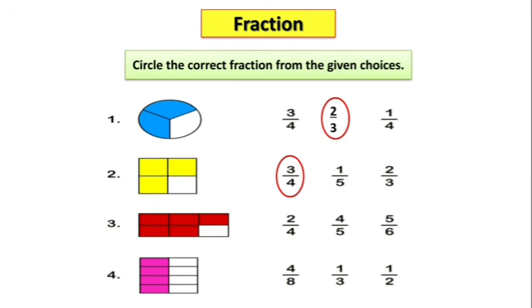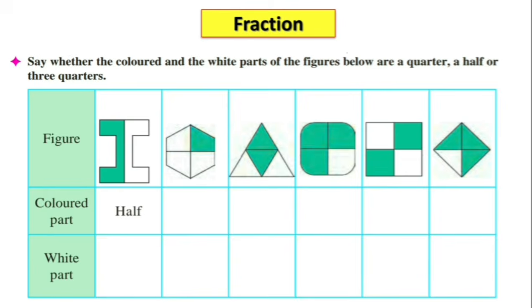Yes, 3/4. In figure 3, there are 6 equal parts and 5 parts are colored. So, what will be the correct fraction from the given choices, children? Yes, 5/6. Now, in figure 4, there are 8 equal parts and 4 parts are shaded. So, what will be the correct fraction from the given choices, children? Yes, 4/8.